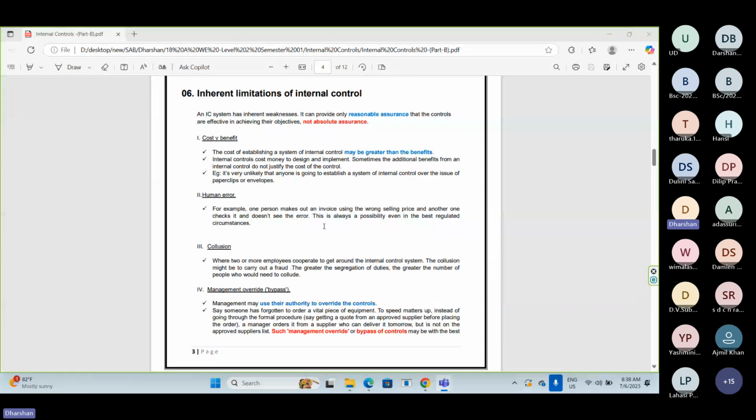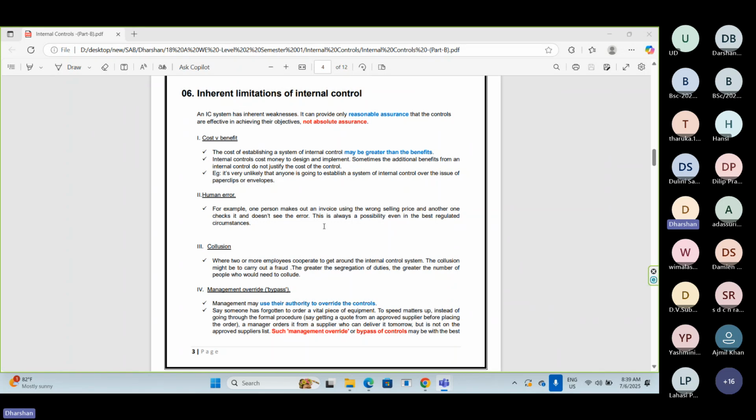Because of human errors, as an internal auditor you can't say that all internal controls are effectively working in this organization 100 percent. Likewise, you can't provide such an assurance.